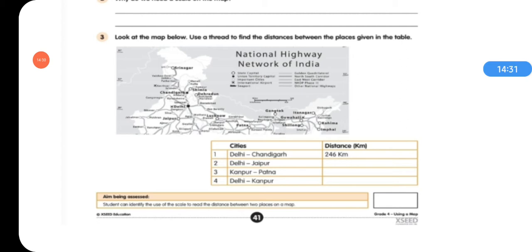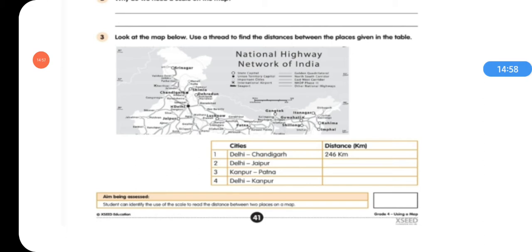means 250 kilometer. Here it is written 246, but 250 is also correct, because in this scale we can only know whether the distance is equal, double or half. So 246 we cannot clearly say, so 250 is also the correct answer. So the distance is about 250 kilometer.